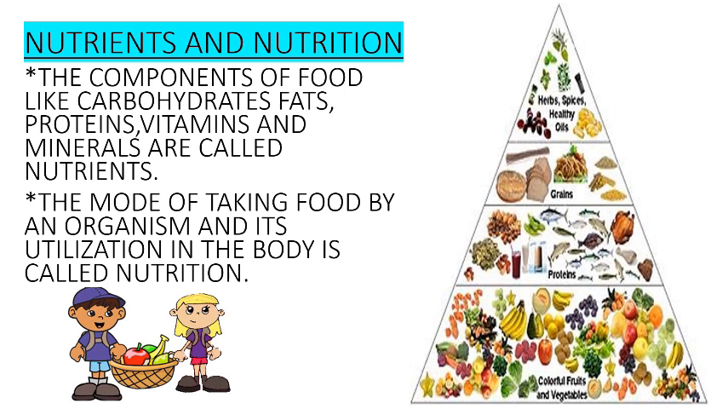Nutrients and nutrition. All living organisms require food. The organisms need to take food to obtain energy, to obtain materials for growth, and to obtain materials for the repair of damaged parts of the body. The process of taking food by an organism as well as the utilization of this food by the organism is called nutrition. The components of food like carbohydrates, fats, proteins, vitamins, and minerals are called nutrients.